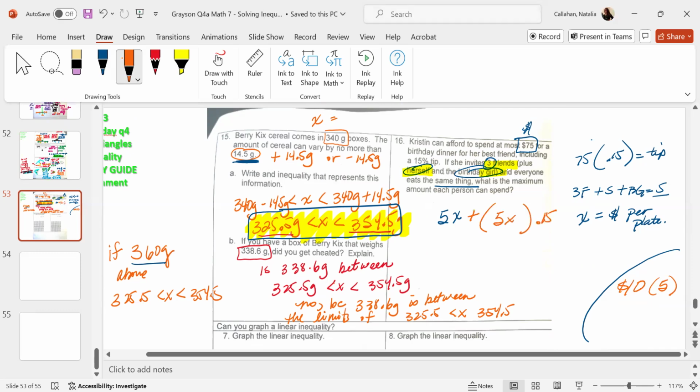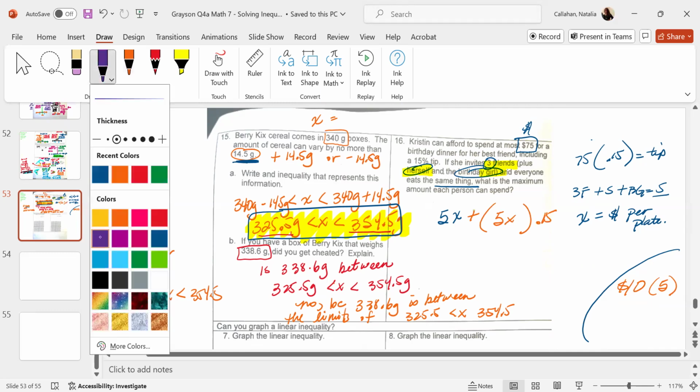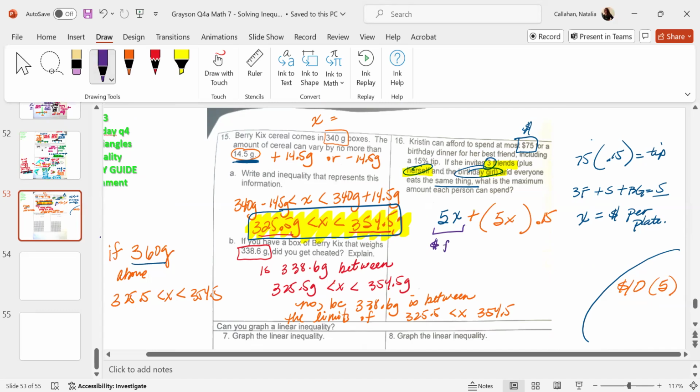So if you're gonna find the tax, it is gonna be the amount it costs, correct? Times 0.15. This is the cost of the food. Do you understand? Okay. 5 people times X. X is per plate, okay? This part is the total amount of food times 0.15, which is the tip, the money for the tip. So we need to put the money for the food plus the money for the tip. That will give you the total, which has to be less than 75.